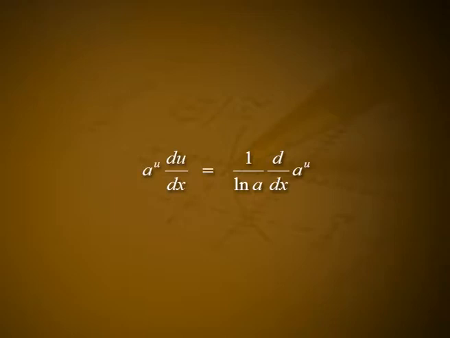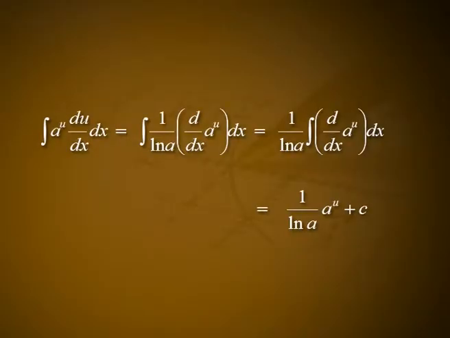When a not equal to 1, so that log a not equal to 0, the formula d/dx of a^u is equal to a^u into log a into du/dx can be rewritten in the form a^u into du/dx is equal to 1 by log a into d/dx of a^u. Integrating both sides of this equation with respect to x then yields integral of a^u into du/dx dx is equal to integral of 1 by log a into d/dx of a^u dx, that is equal to 1 by log a into integral of d/dx of a^u dx, which is equal to 1 by log a into a^u plus c.